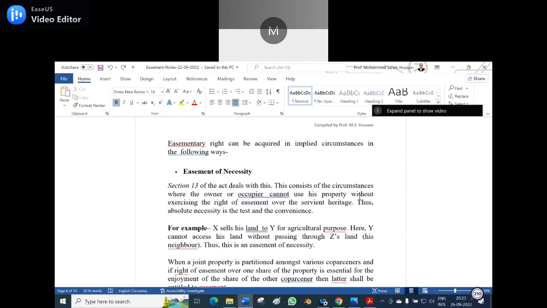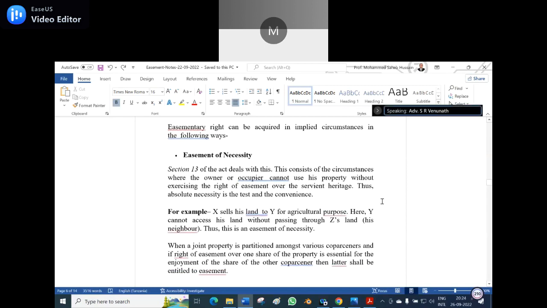Am I right? Yes. Now my next question is to the participants. If I'm using light, sunlight, and air peacefully in my apartment, and suddenly someone comes and builds another apartment in front of my window, does that amount to easement? It's the violation. Yes, sir. It's violation of your easement rights. Which article says that? Which section says that?